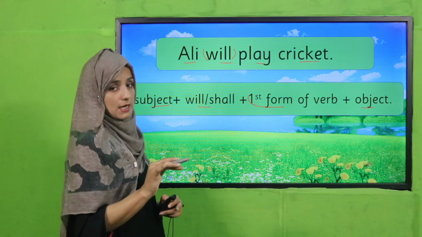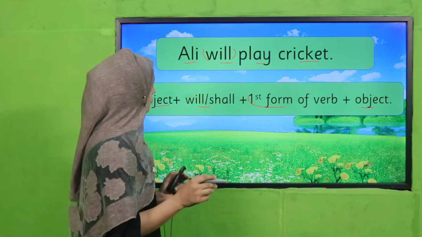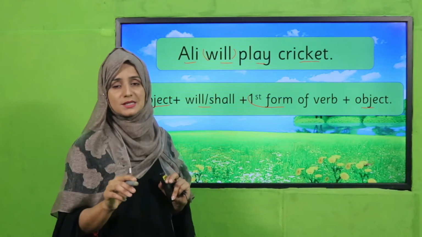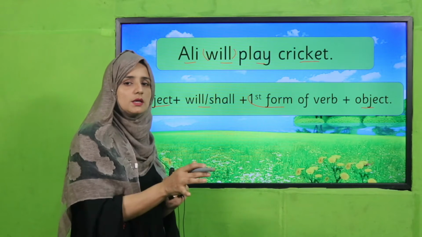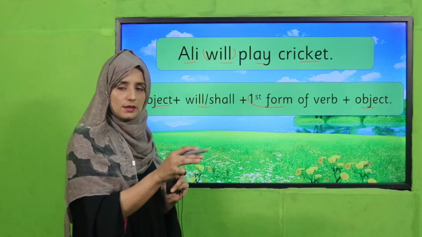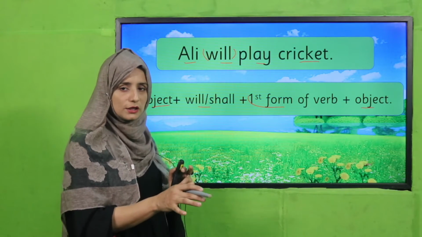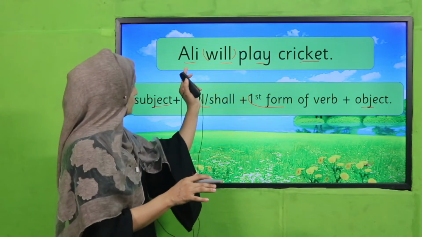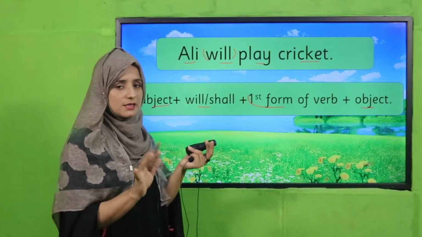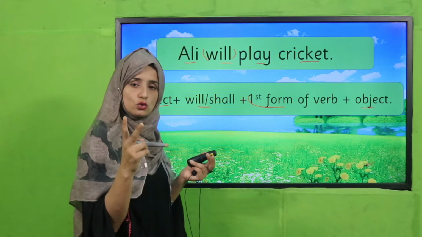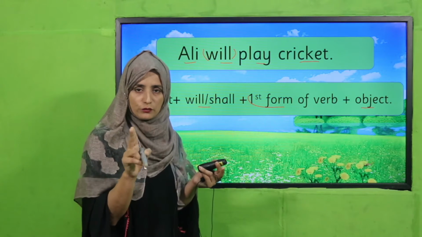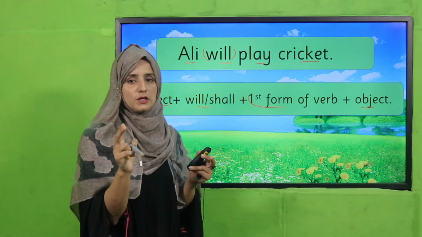This is the way I have already told you where we have to use will, my dear students. With a singular noun or pronoun, and with all plural pronouns we can use will, except I and we. Two pronouns you should remember in first person, I and we.